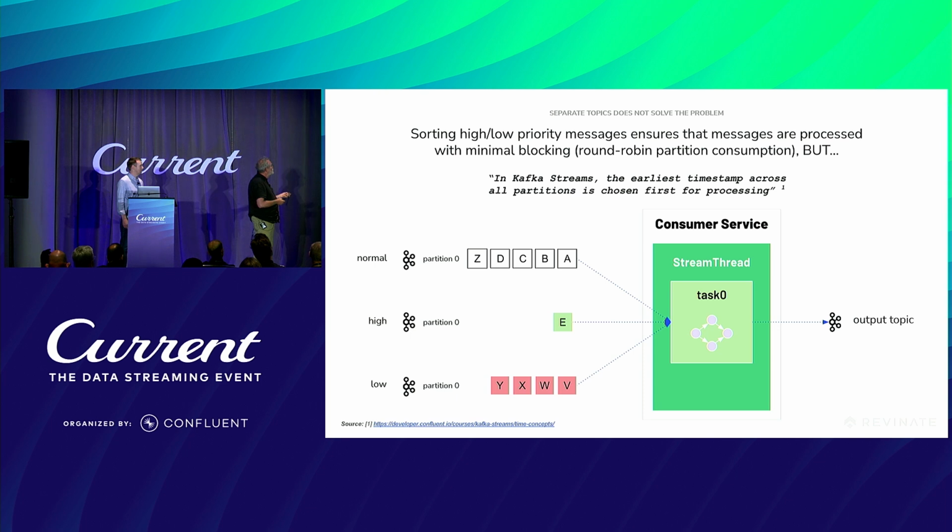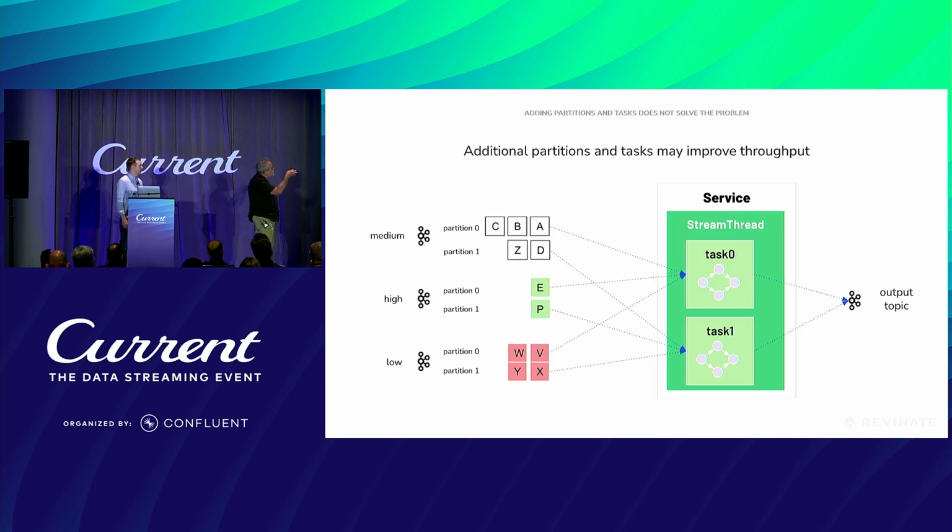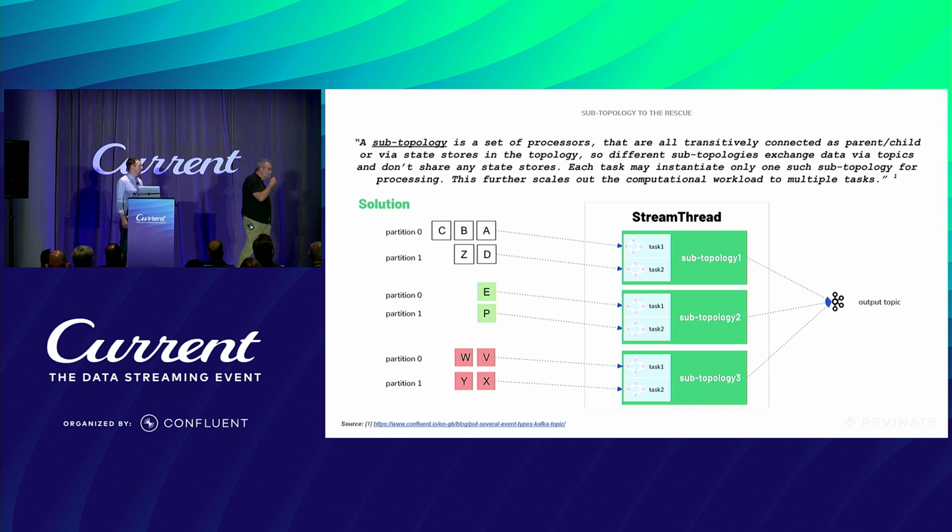So it's not ideal. If we add more partitions, we have the potential to improve our throughput. We have an extra task now running, but we still have this round-robin consumption, and we still are processing by message time. So we really haven't done anything at all. So this is kind of magical to me.